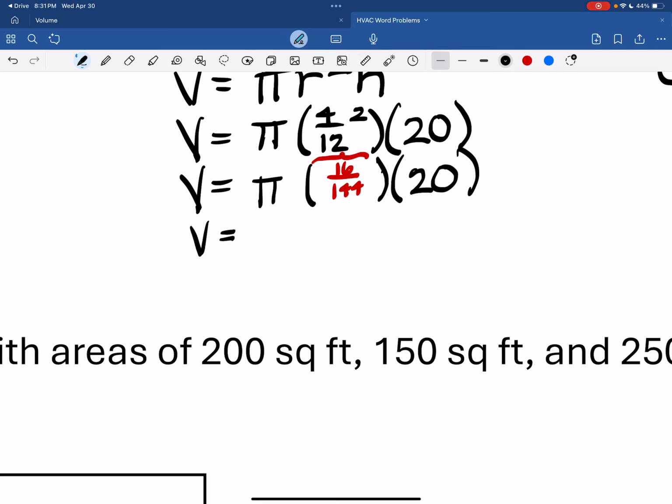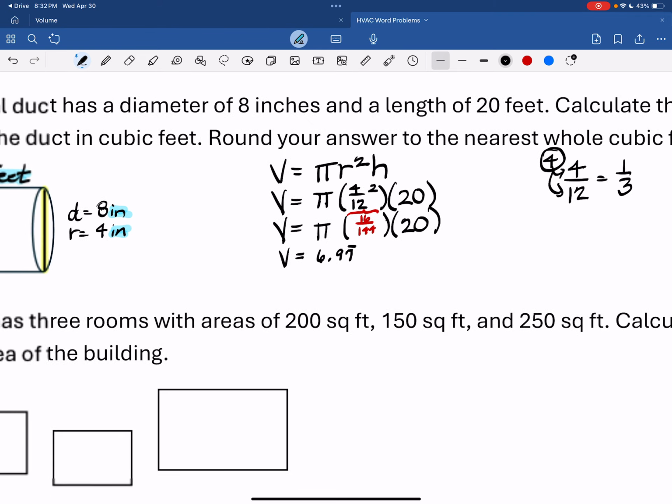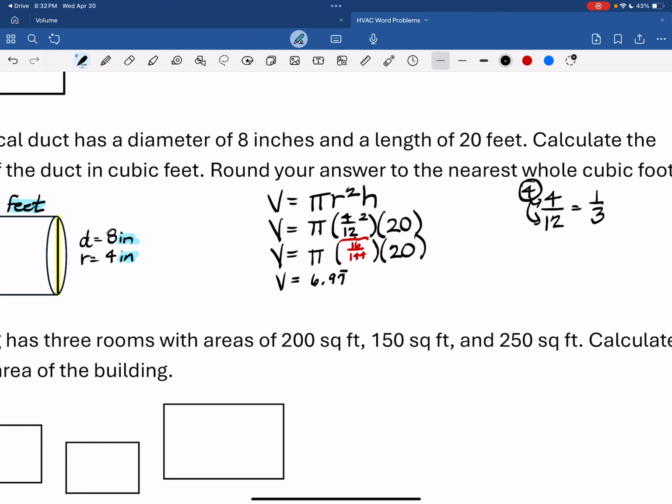So 3.14 times 16 over 144 times 20 equals 6.97 repeating, and it's said to round to the nearest whole foot. So volume is approximately 7 cubic feet.